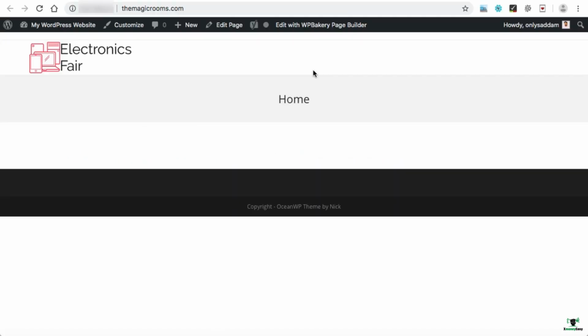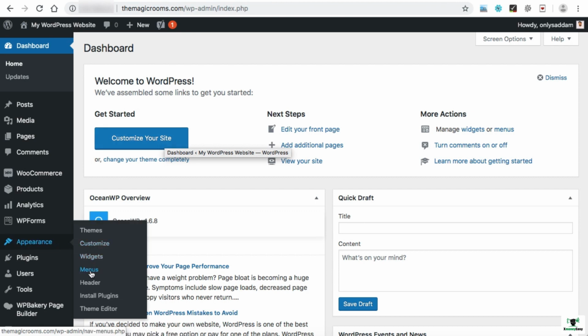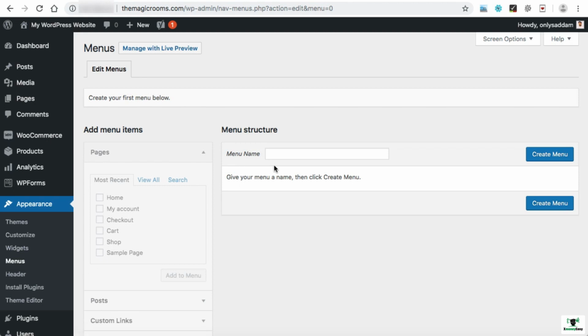In this lecture, I'm going to teach you how you can create menus, and those menus will be appearing over here in this area so that users or customers can navigate your website. So in order to do that, simply go to your WordPress dashboard. Under Appearance, we can see Menus. Just click on it. Now, firstly, we need to give a name to our menu, like main menu or any name that you can give over here. This is just for your reference. Then click on Create Menu.